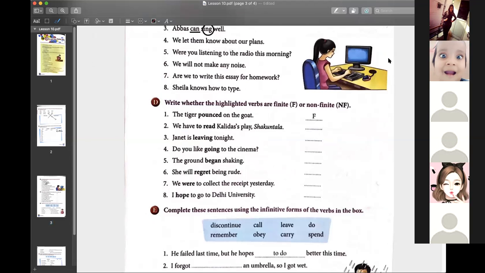Yes, Dolly, absolutely correct. Okay. Tell me, is "to read" finite or non-finite? Srijanna? Ma'am, non-finite. Very good. Non-finite. Leaving. Bhumika? Ma'am, non-finite. Excellent. Non-finite.